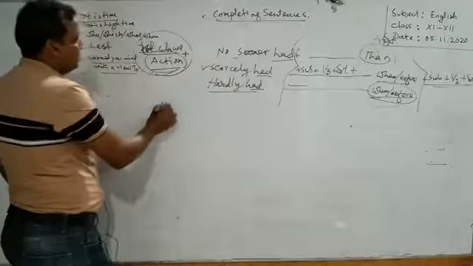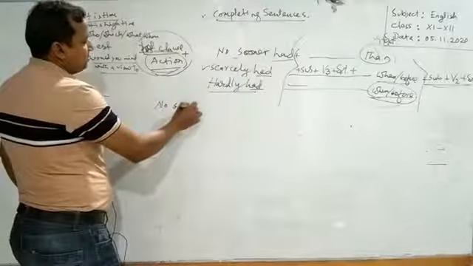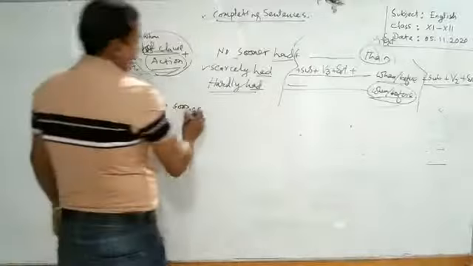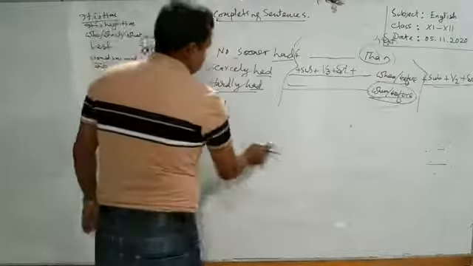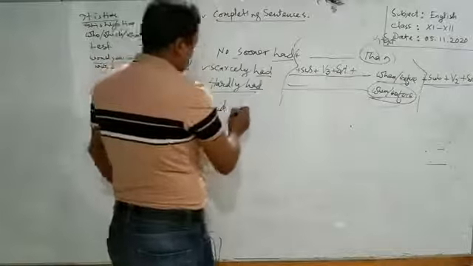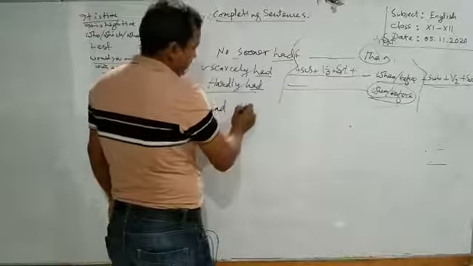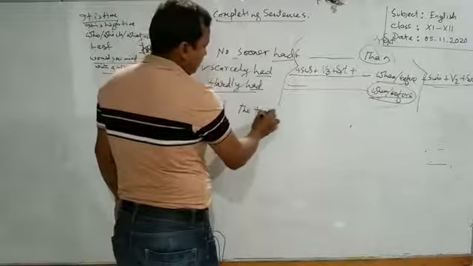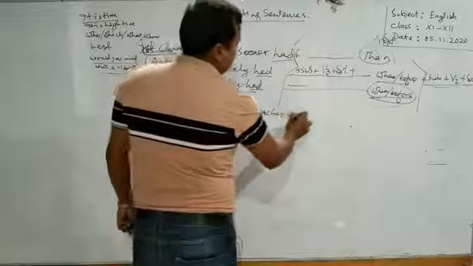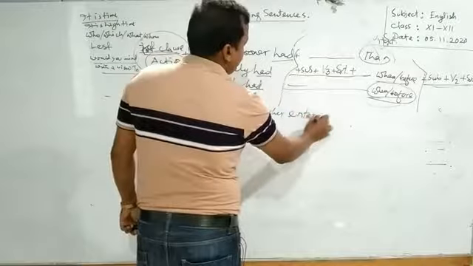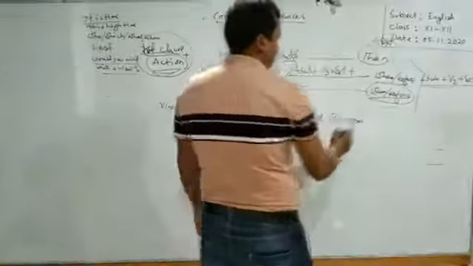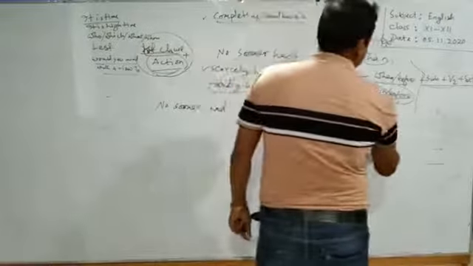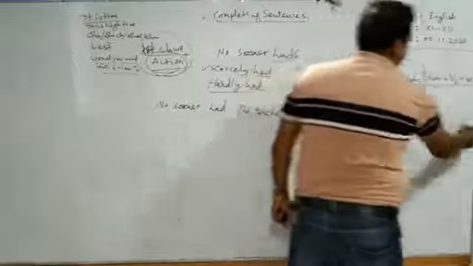Suppose, no sooner had the teacher entered the room, then there is a gap. What do you have to use?